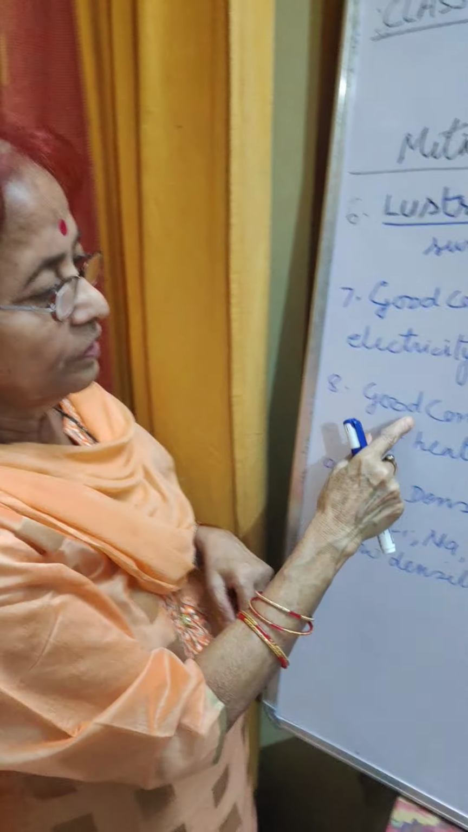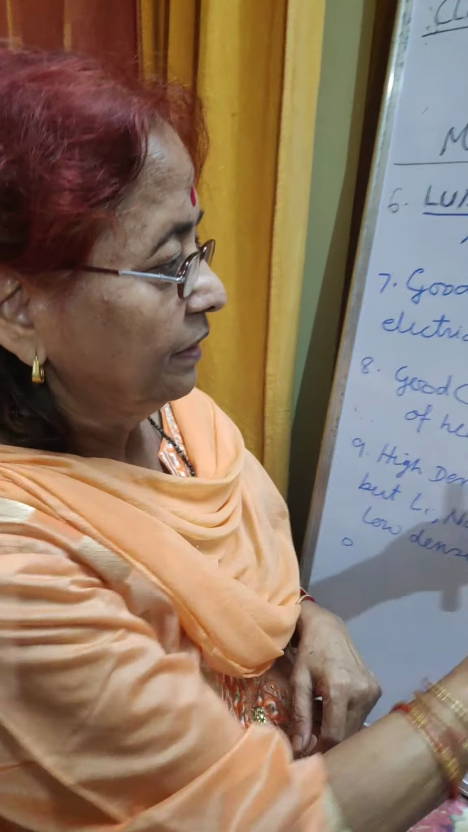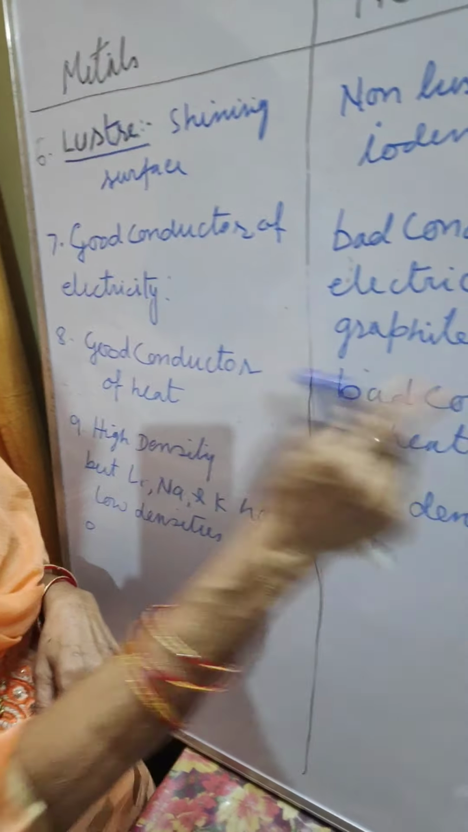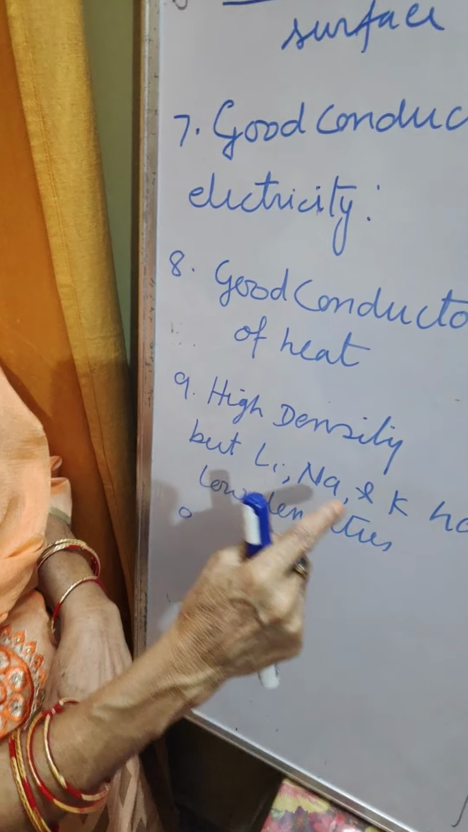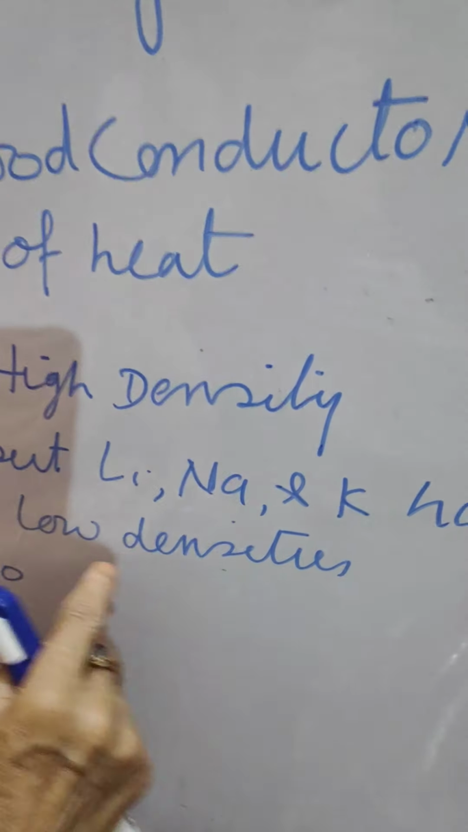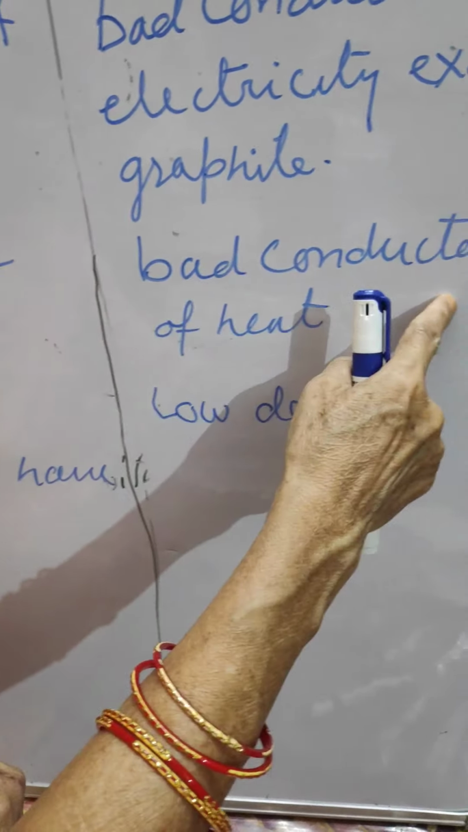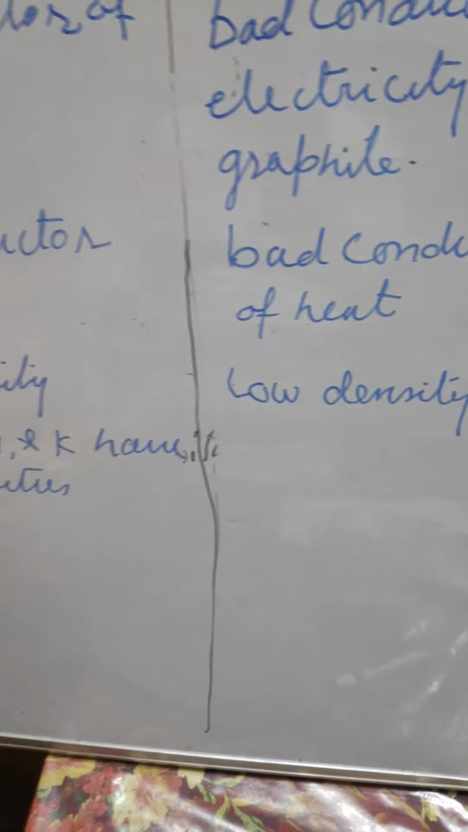Now the eighth is good conductor of heat, and the metals are good conductors of heat, and the non-metal is a bad conductor of heat. Ninth is high density, but a few metals, for example lithium, sodium and potassium, have low densities, and the non-metals have low density.